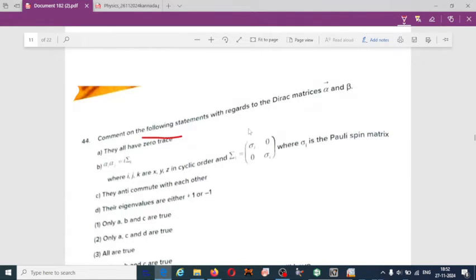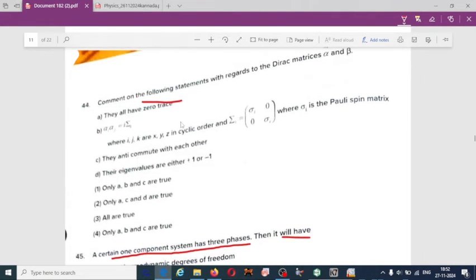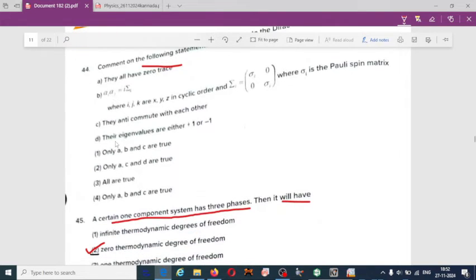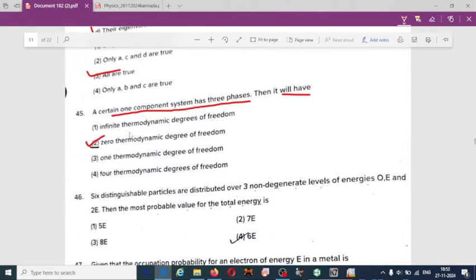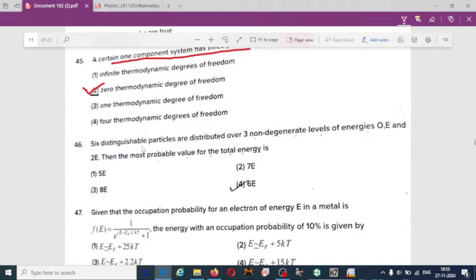Comment on the following statement with regard to Dirac matrices alpha and beta. 44. Option 3, all are true. The given statement, all are true. A certain one component system has 3 phases, then it will have 45. Option 2, 0 thermodynamic degree of freedom.